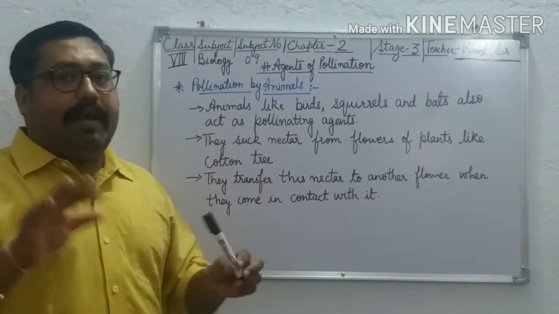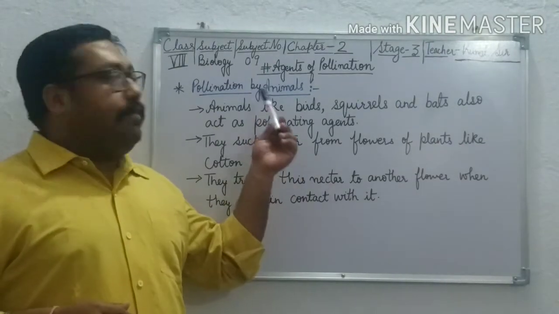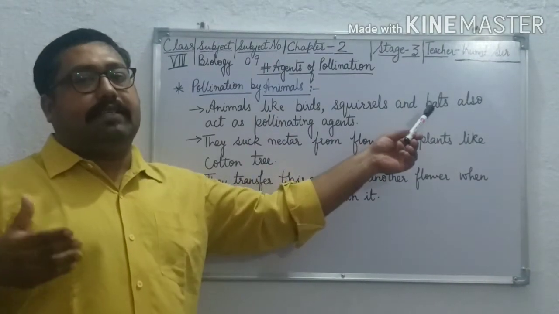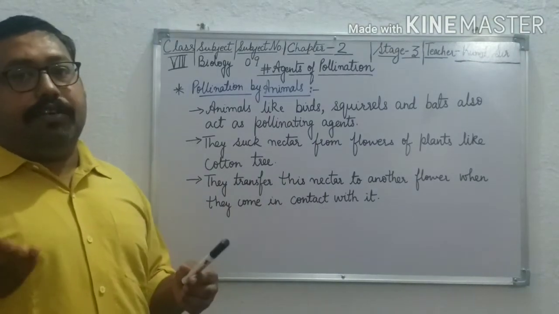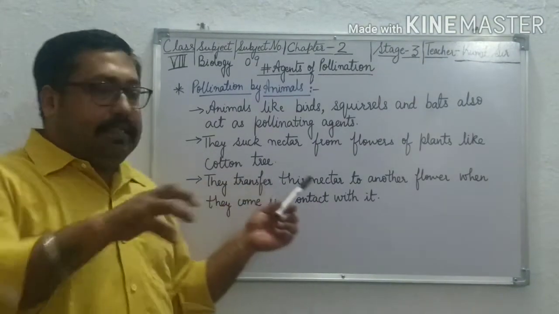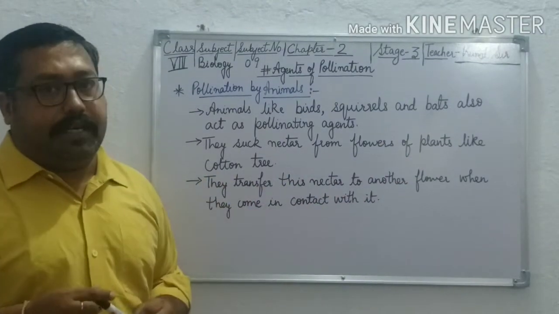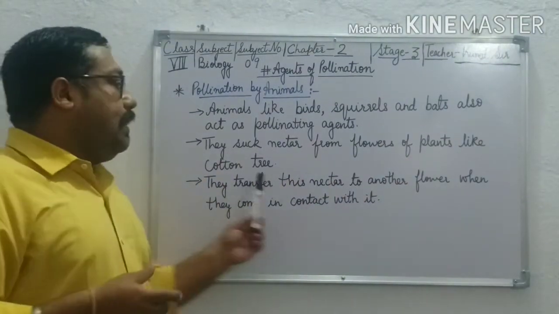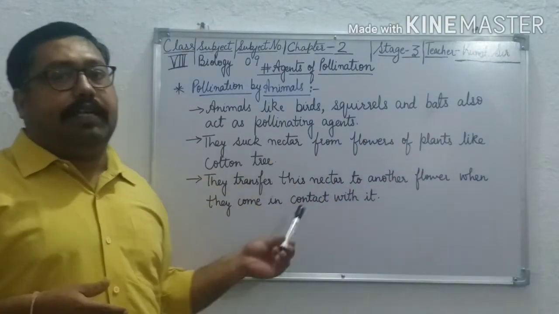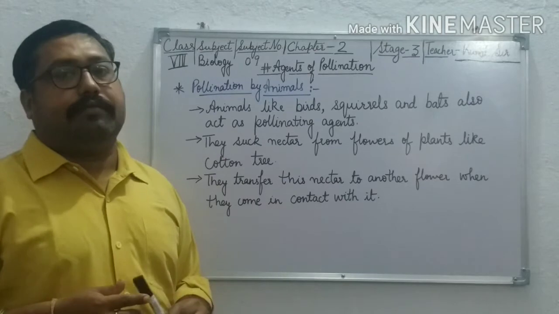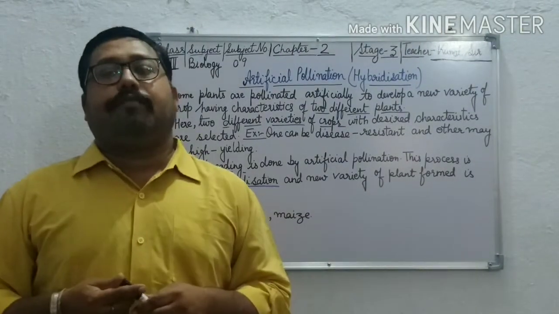Again, I am repeating the whole process for you. Animals like birds, squirrels and bats also act as pollinating agents. How do they do this? They suck the nectar from the flowers of plants like the cotton tree, and then they transfer it to another flower when they come in contact with that flower. Now we have completed the natural method of pollination.